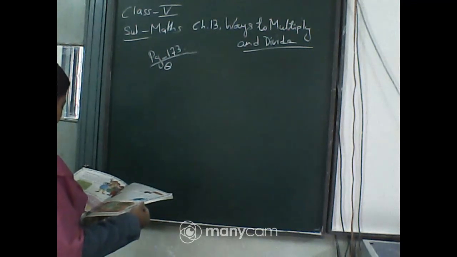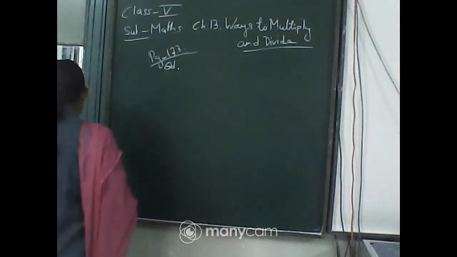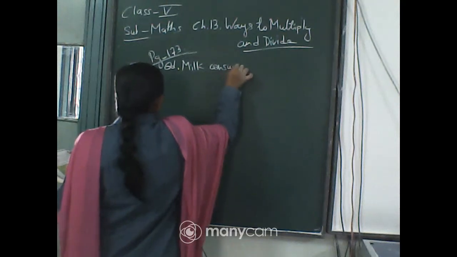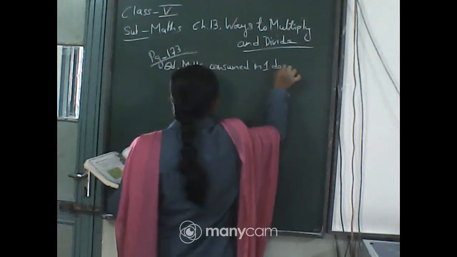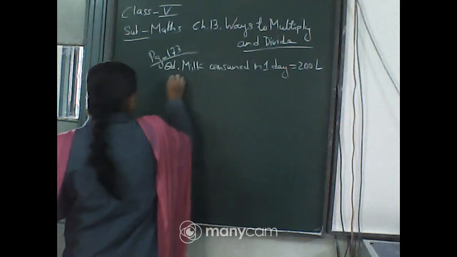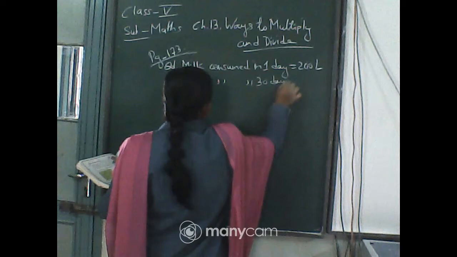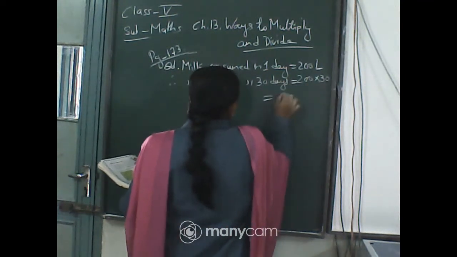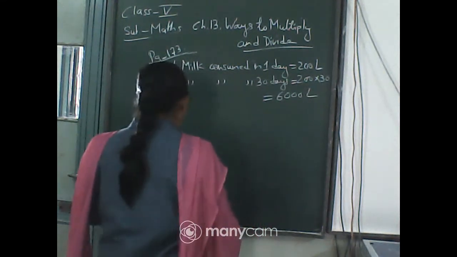This is page 173 and question number D. So you will write milk consumed in 1 day is equals to 200 liters, isn't it? Therefore, milk consumed in 1 month, that is 30 days, is equals to 200 multiplied by 30. That means 2 3s are 6, and 3 zeros. So this much milk for 30 days.